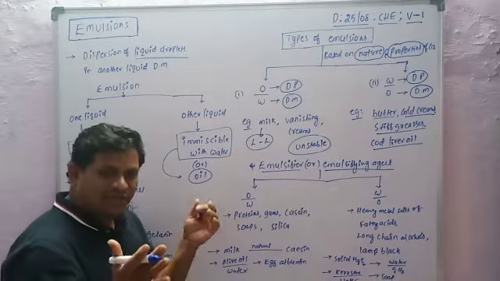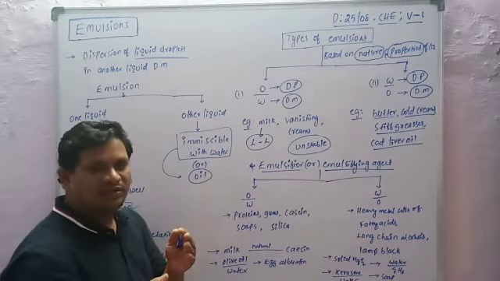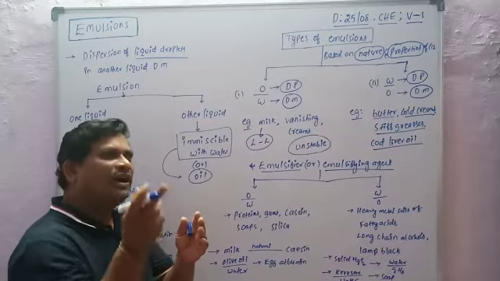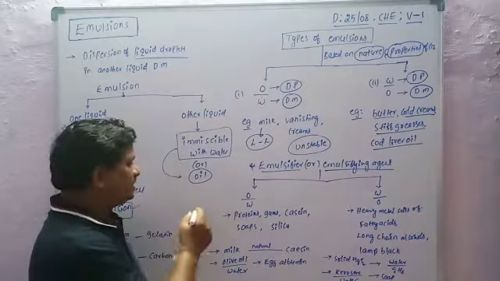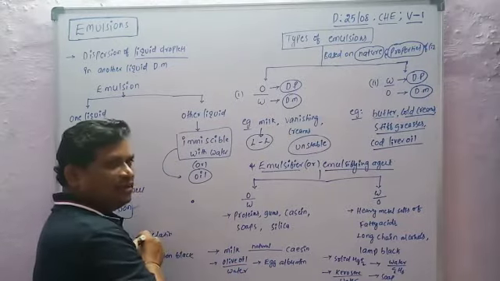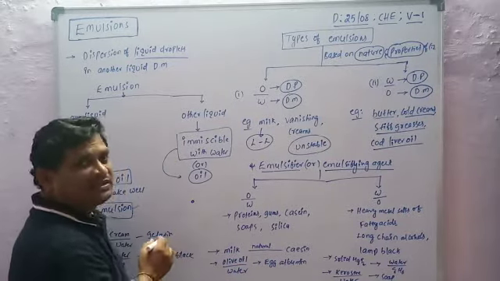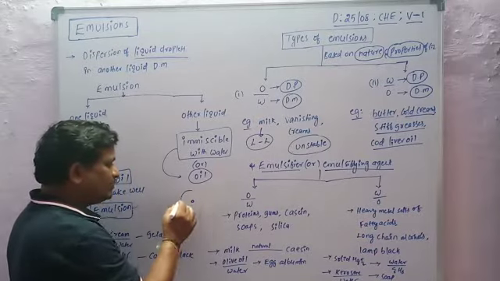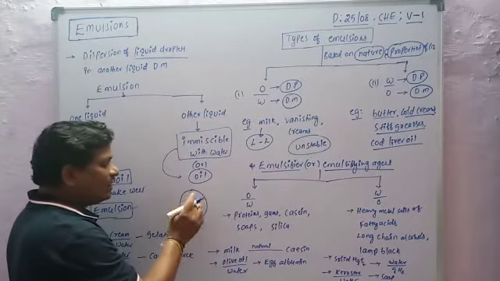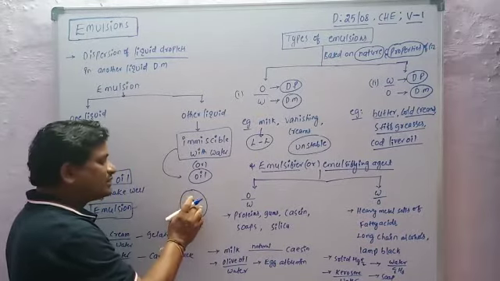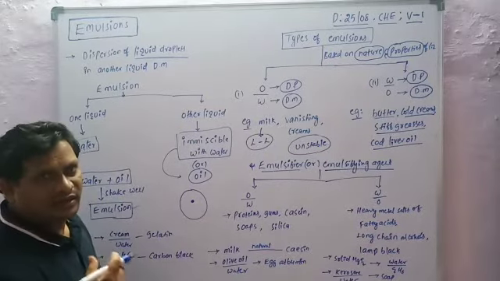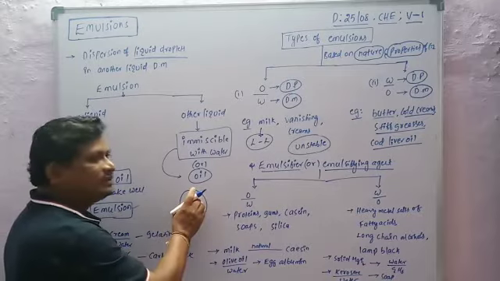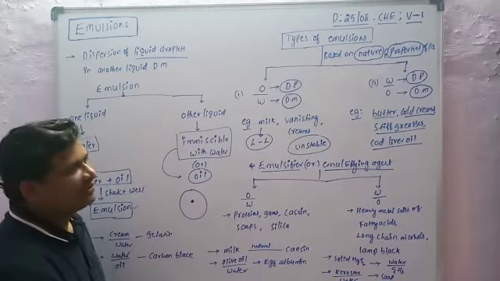After addition of the emulsifier to the emulsion, the emulsifier forms a layer around the emulsion droplets. So the emulsion is not aggregated, and it is converted into a stable one.